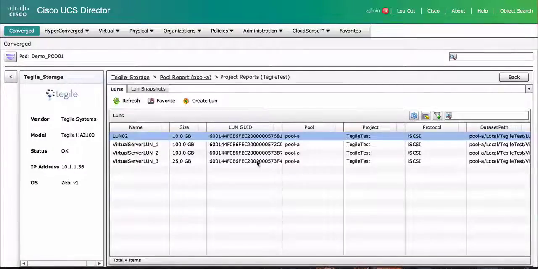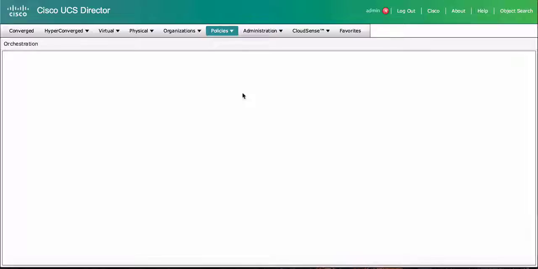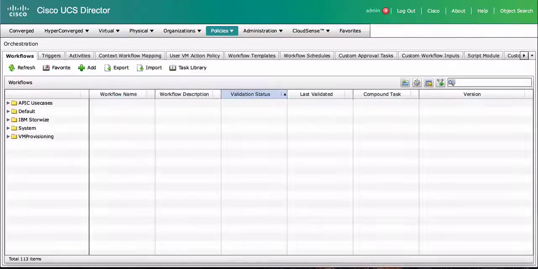Along with the Tegile reports, there are also orchestration tasks available as part of this connector. In my demo instance, what I'll do is I'll go to policies, I'll go to orchestration, and this is the place where you can create different workflows into UCS Director and you can automate different tasks.